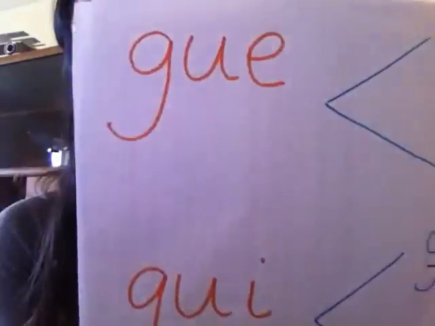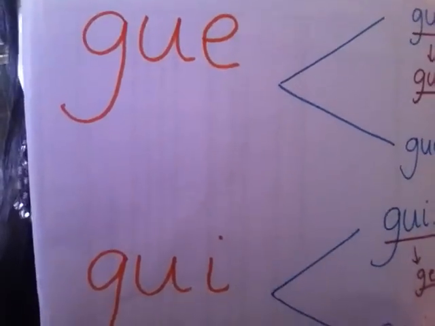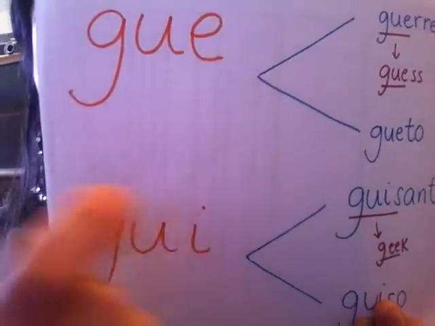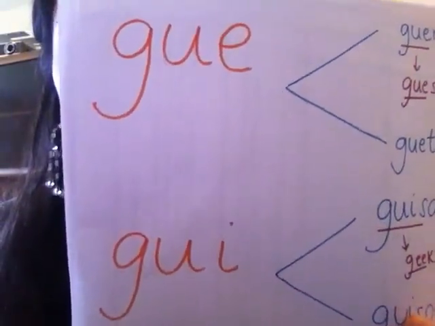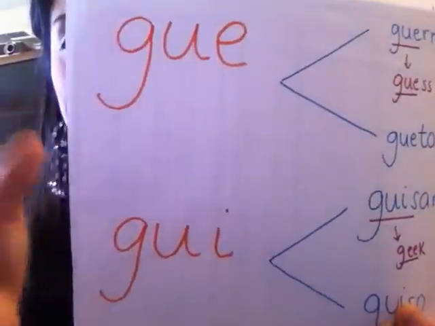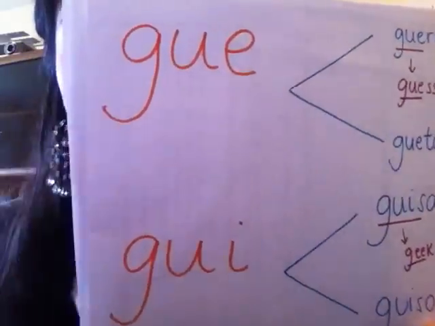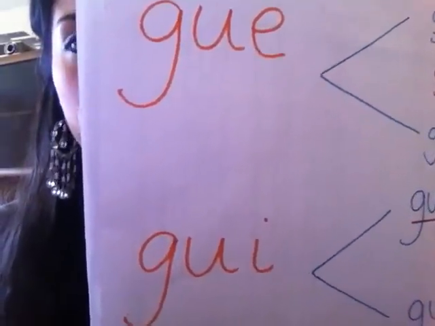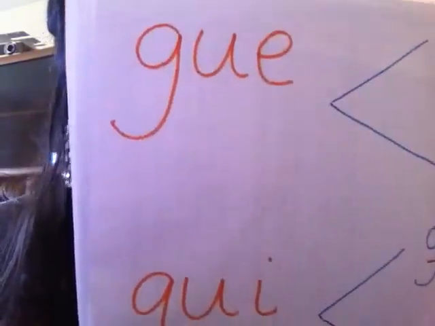UE and UI. So GUE and GUI and the sound that makes. Note that GUE and GUI in this case do not have the dieresis, la dieresis on top. So I make this sound as GE. That sounds like GE. GUI sounds like GI in Spanish. GE as in guess, GE. GI similar to geek, GI. GE and GI.